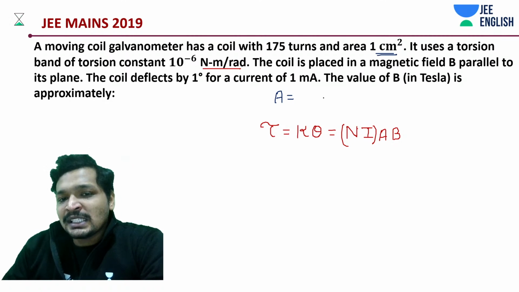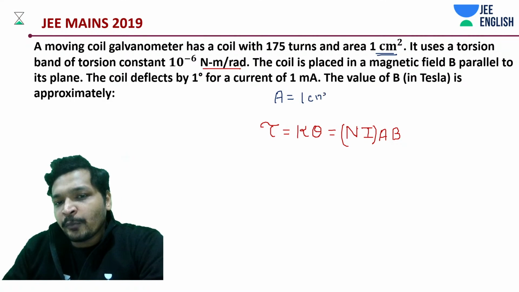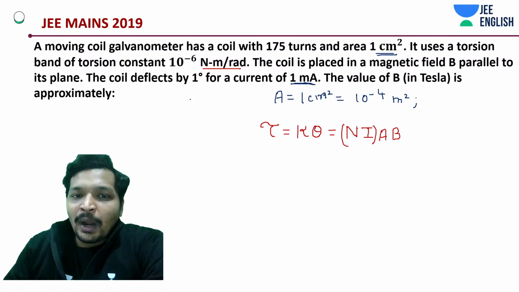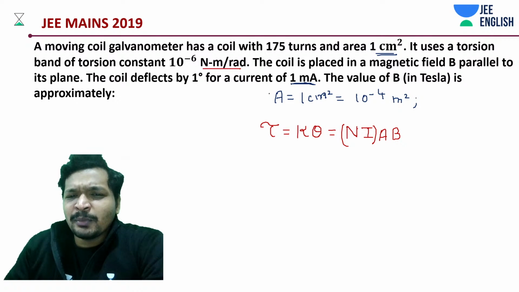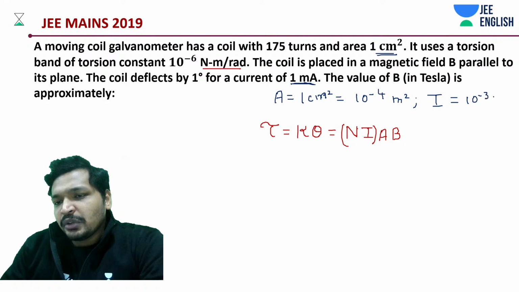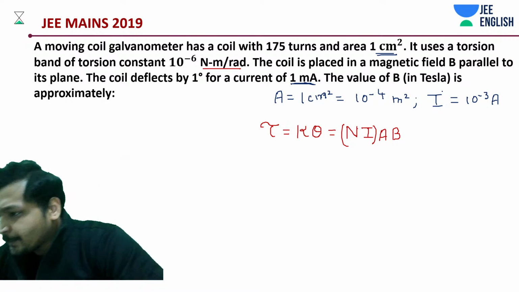What is it that we don't have in SI units? Area, which is 1 centimeter square. Expressed in meter square, it should be 10 to the power minus 4 meter square. Other than that, do we have something that's not in SI units? That's 1 milliampere. 1 milliampere is 10 to the power minus 3 ampere. Okay, so far everything is done.